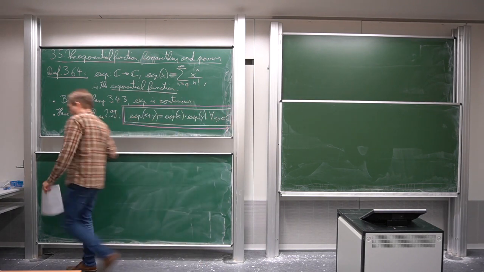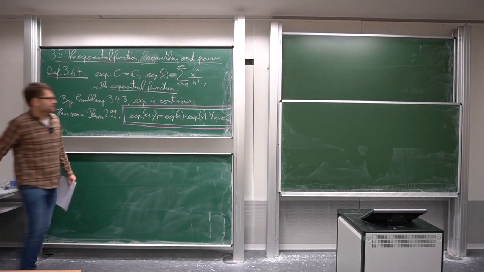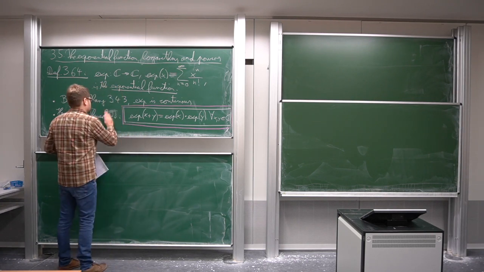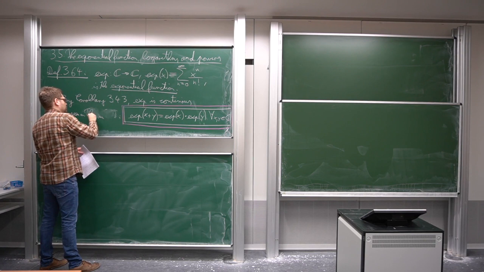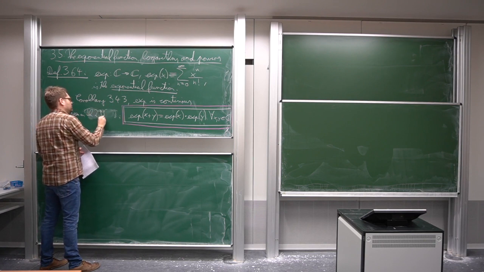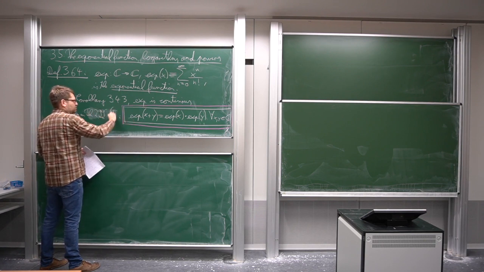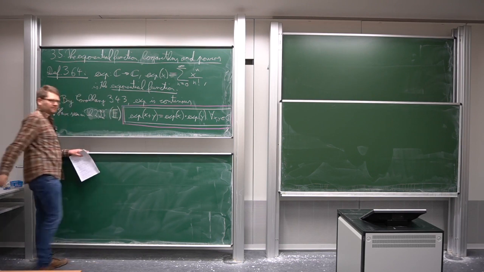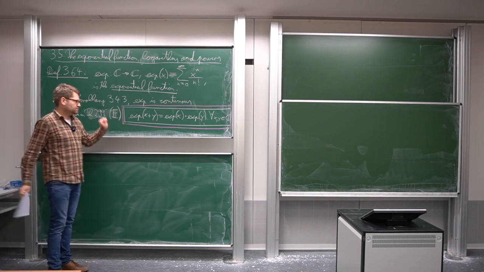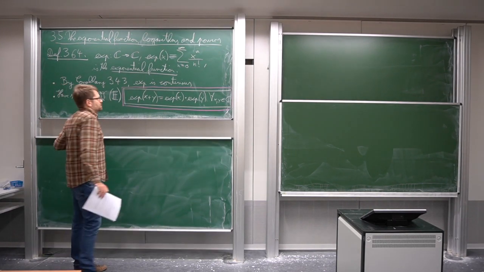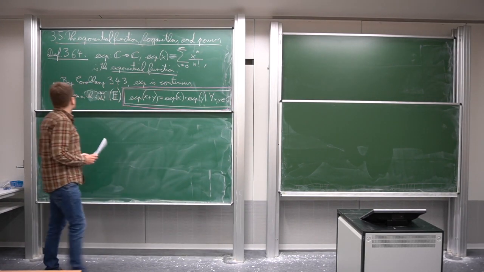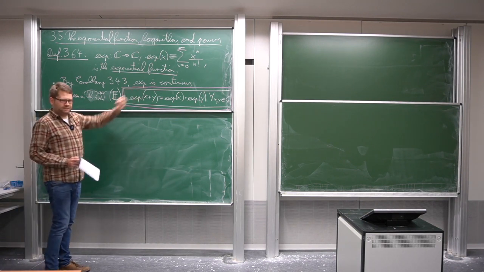This is something that you need to imprint in your brain. Whenever I refer to this equation in this section, I will just refer to it by E. This is called the functional equation of the exponential function. It's just the important equation that we need to know. That's the hero of the day here.